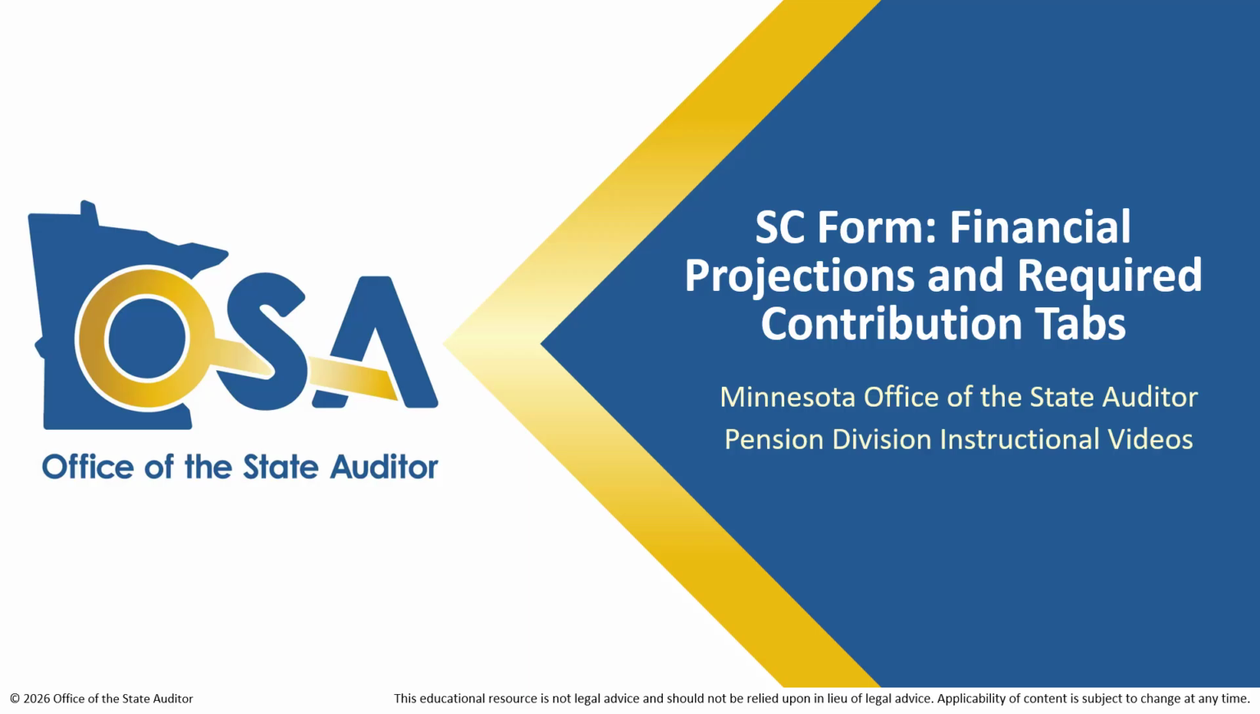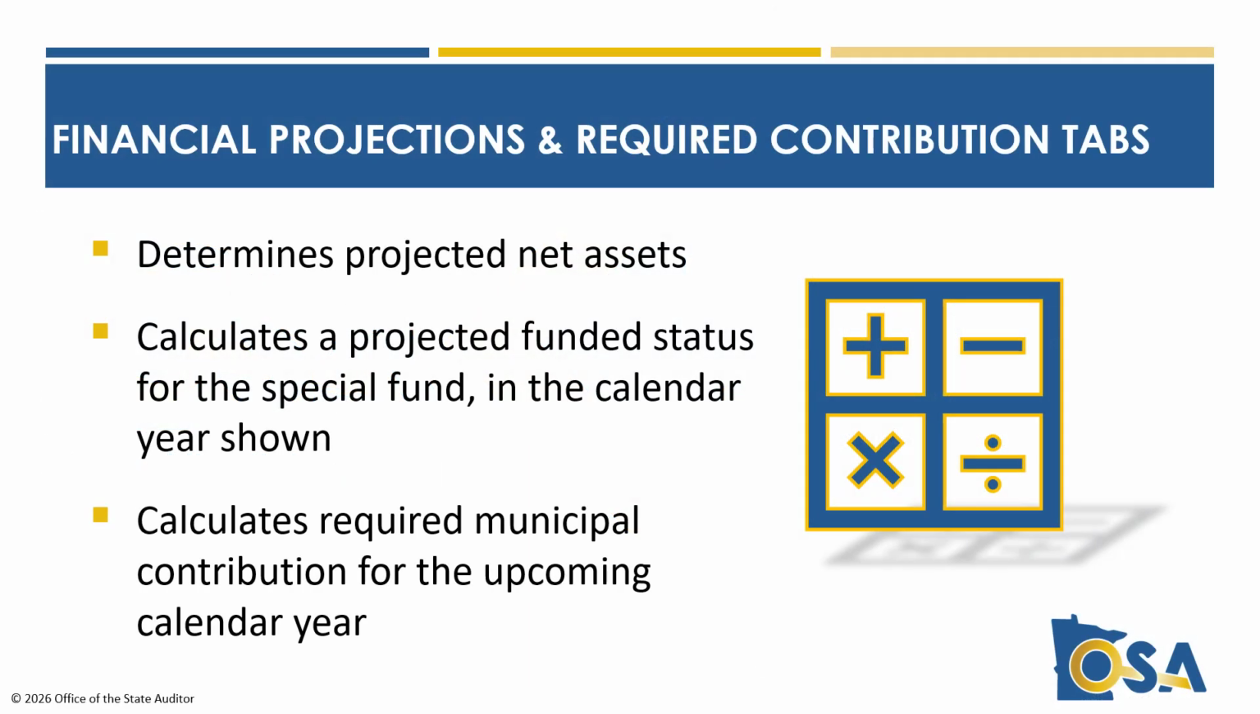This online training video will discuss the financial projections and the required contribution tabs of the schedule, or SC form for short. The purpose of the financial projections and required contribution tabs are to determine the projected net assets for the calendar year associated with the form, to calculate the projected funded status of the special fund, including surplus or deficit information and the projected funding ratio, and to calculate the required contribution for the upcoming calendar year.